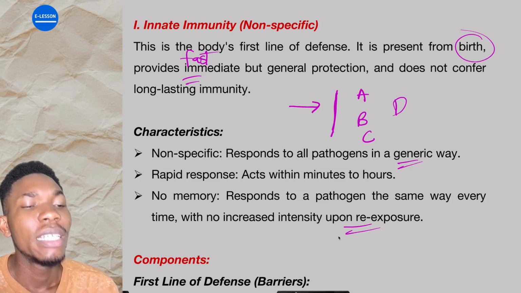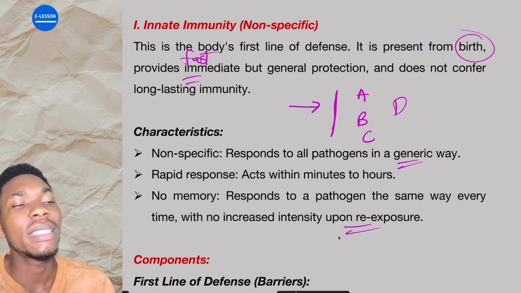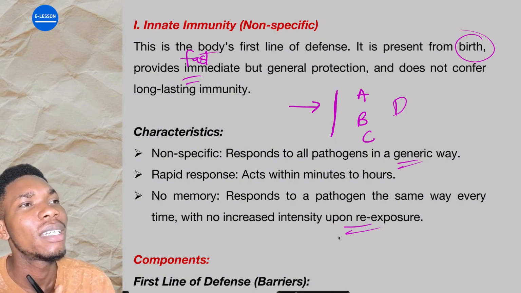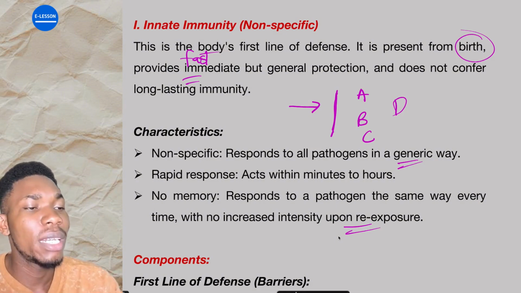Are you getting it? They respond to the thieves the same way, the same time. They don't remember, "Now, this particular one came last time. Oh yeah, oh, fast. Let's kill it." No. They respond the same way. Are you getting it now?